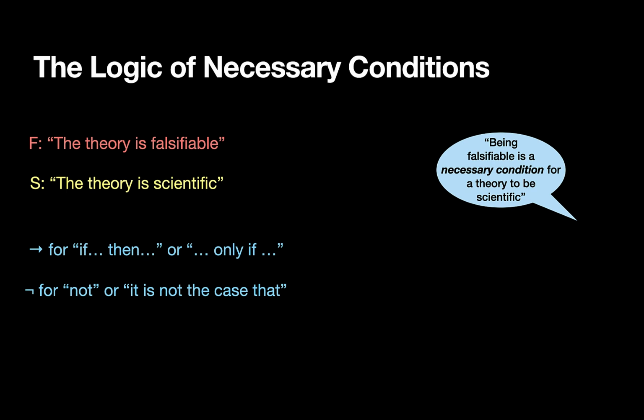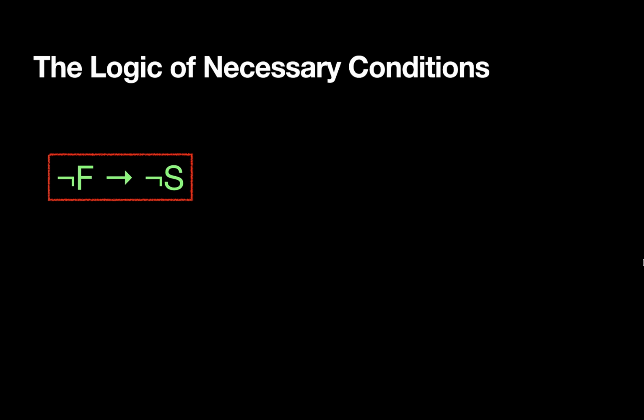As we've already seen, when the philosopher said being falsifiable is a necessary condition for being scientific, that means that if the theory is not falsifiable, then it is not scientific. So we can write this as neg F arrow neg S, or if not F, then not S. However, we know from elementary logic that the sentence not F only if not S is logically equivalent to the sentence S only if F.